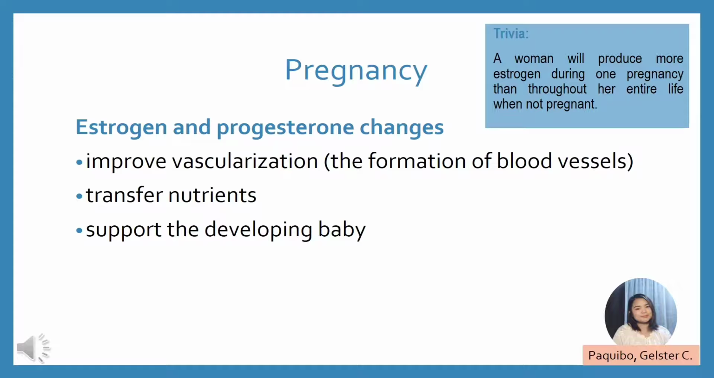Progesterone is also important for transforming the uterus from the size of a small pear in its non-pregnant state to a uterus that can accommodate a full-term baby.